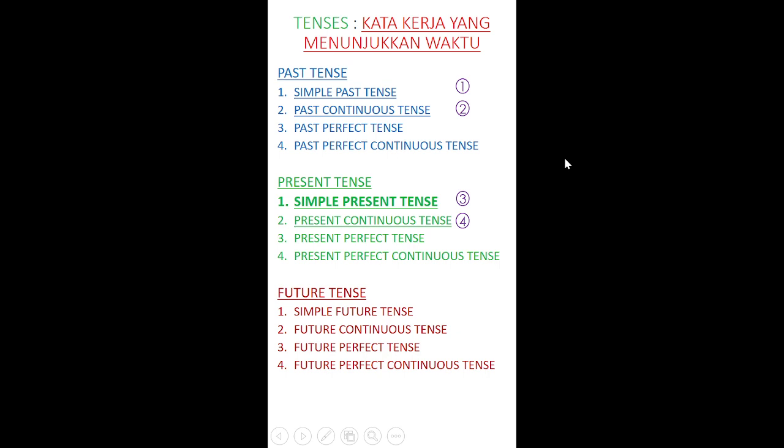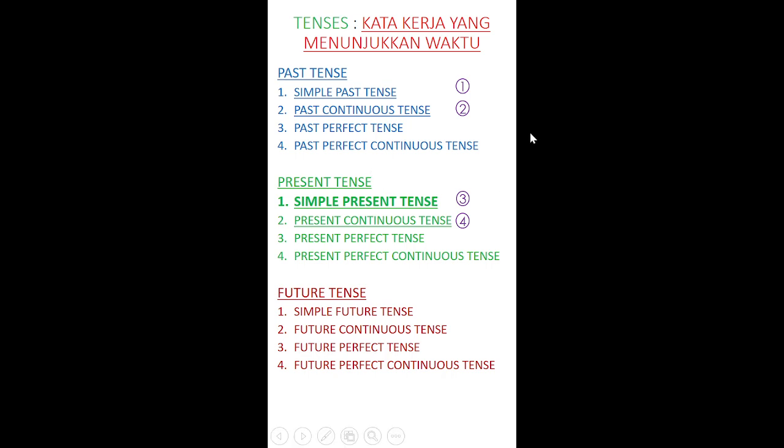But if you say you ate nasi lemak, you are using it in past tense to show that the action has been done before this. Alright, don't worry so much about those things. I just want you to understand the idea first. We are going to focus on one after another. We are doing it one by one.